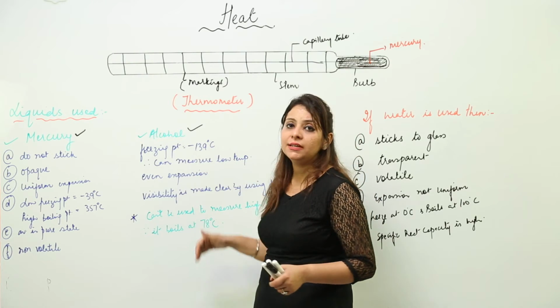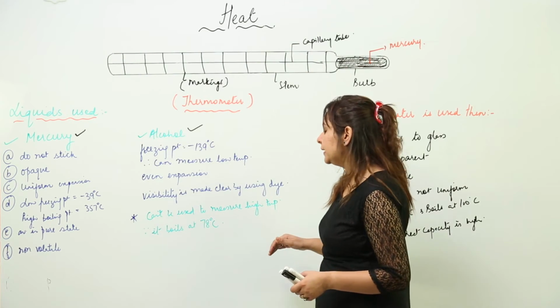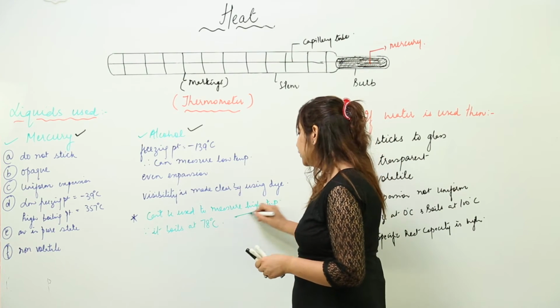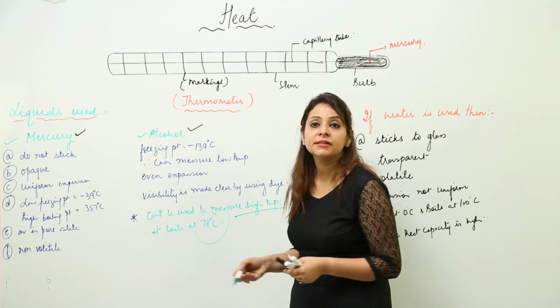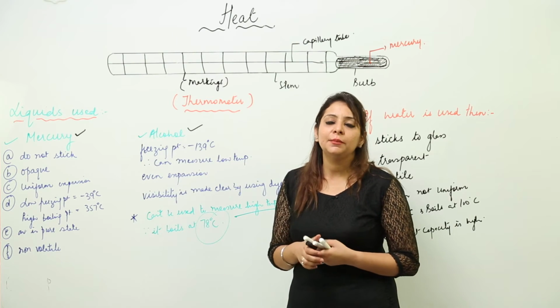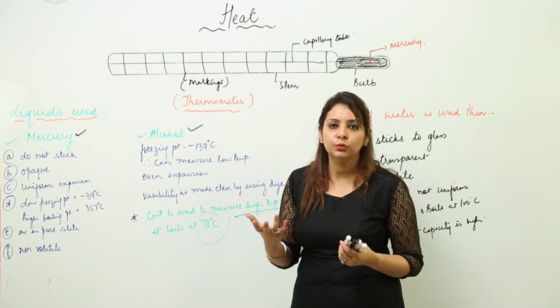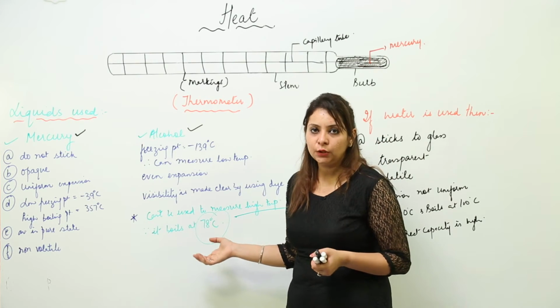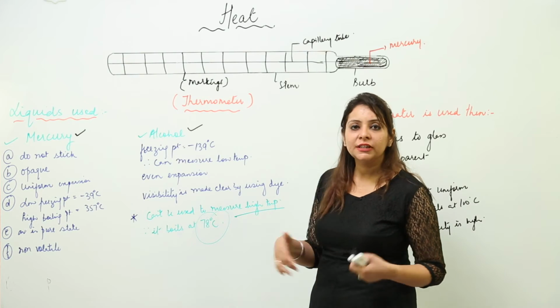But there is a major disadvantage of using alcohol, or you can say a limitation, it can't measure very high temperature because its boiling point is 78 degrees Celsius. So that means above that it is not able to record the temperature. So this is the big disadvantage of using alcohol. Otherwise, if you use any other kind of